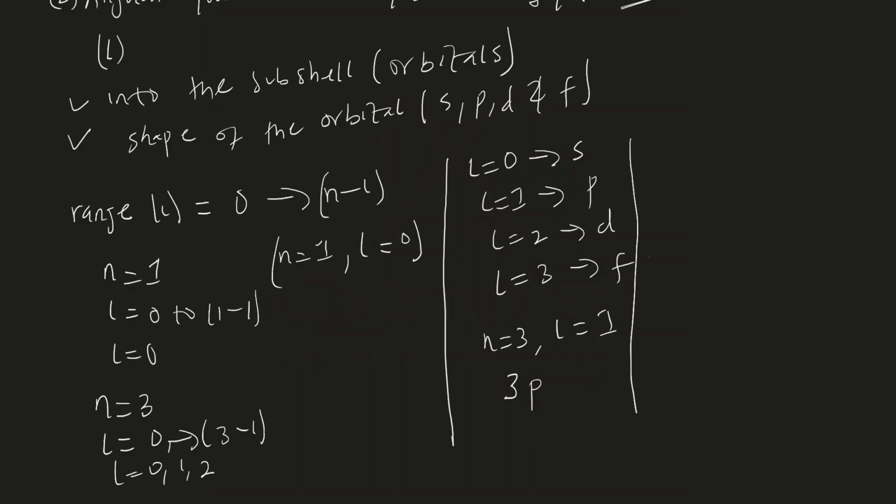P orbital. Let's take another example. If the value of the principal quantum number of an electron is 1 and the L is 0, that means this electron is located in the first shell, so that will be 1, and the orbital or the subshell for that electron will be s, so it's located in the 1s orbital. Let me picture this to you so that you understand better.